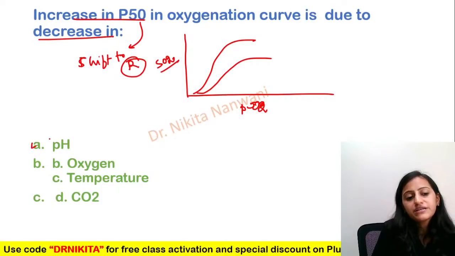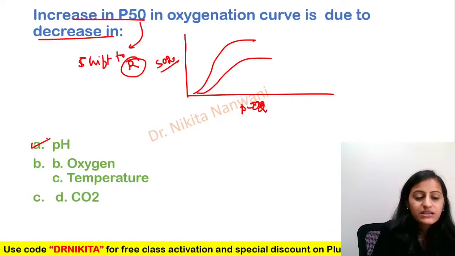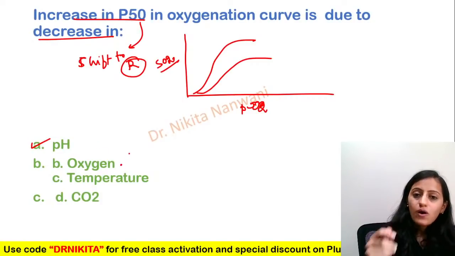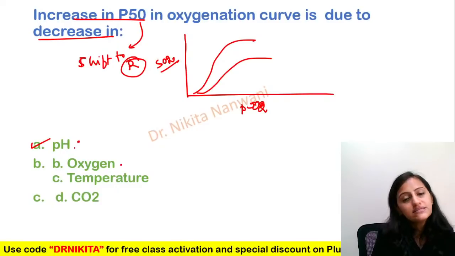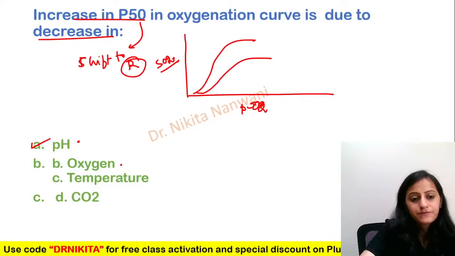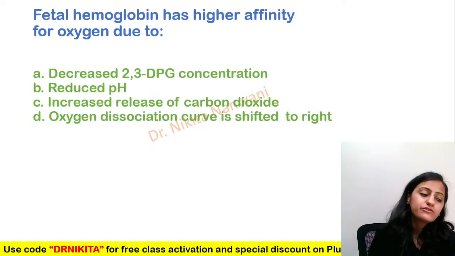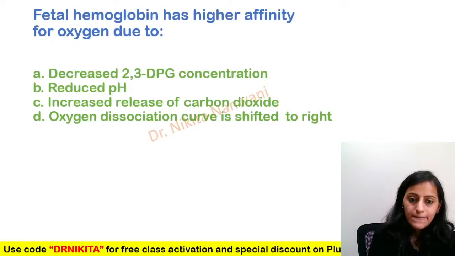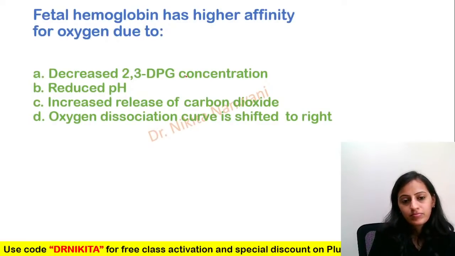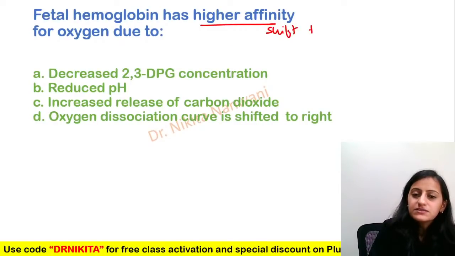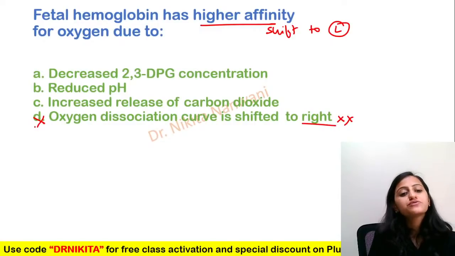Shift to the right is due to decrease in pH, right? It's your decrease in pH which causes the shift to the right directly. Oxygen also might be right, but the better answer here is pH. Fetal hemoglobin has higher affinity for oxygen due to which of the following? See, higher affinity means the shift to the left, loves the oxygen. So basically this option is out. It's not the shift to the right.